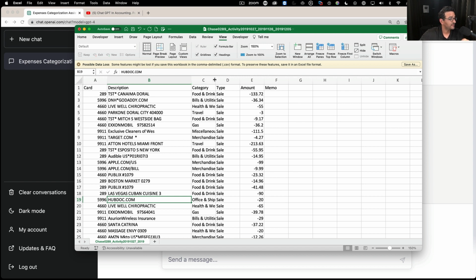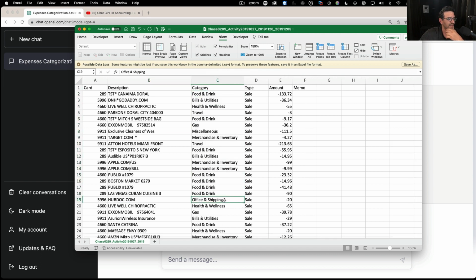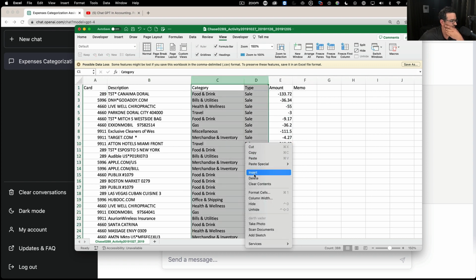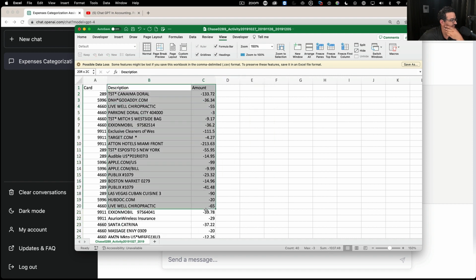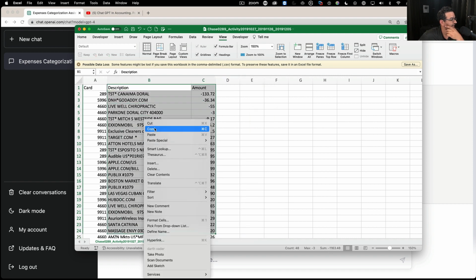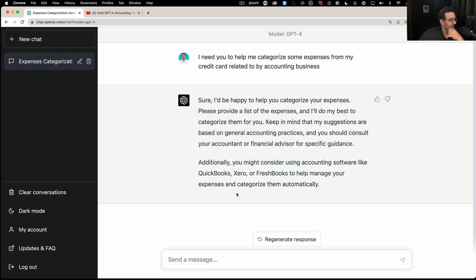I mean, the credit card does give me a category of sorts, but we're going to ignore whatever the credit card gives you, because sometimes it's accurate, sometimes it's not. We can explore what that means, in terms of the information they give you and how to use that in your prompt. But for the time being, I'm just going to take the description and the dollar amount. So I'm just going to do simple like this: description and dollar amounts, and I'm going to copy and paste this into ChatGPT. So let's see what happens here.